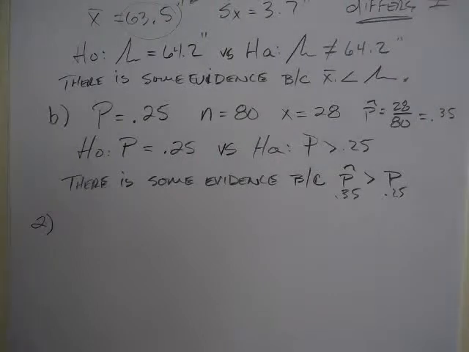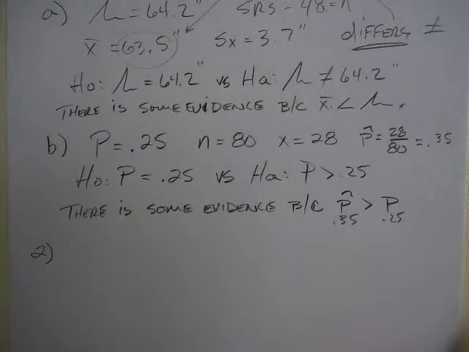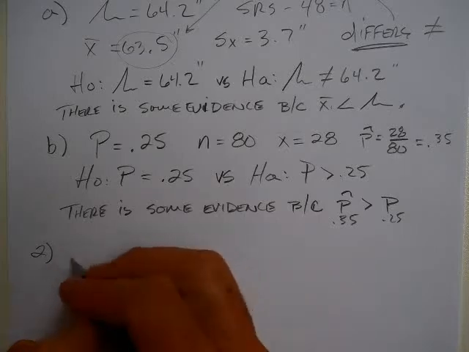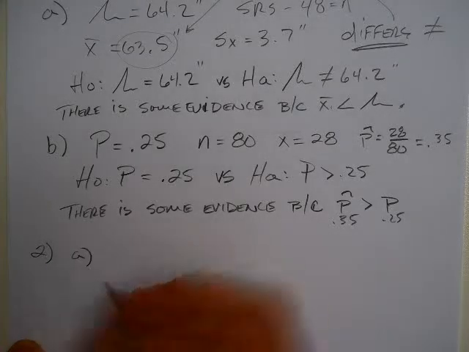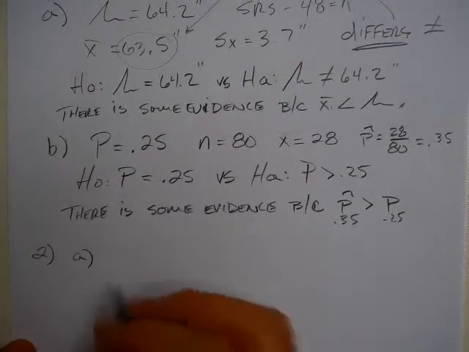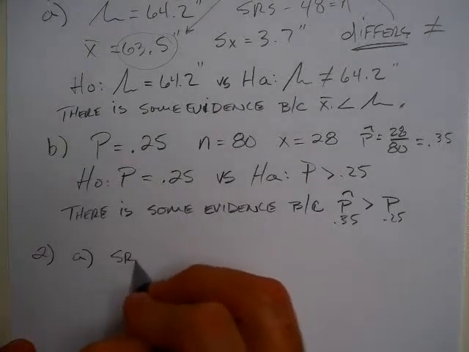Problem 2 of the review asks us to check the conditions for both of these scenarios that we did in number 1. So in number 1, for A, we had the situation where it was measuring the height of the high school girls, and it was given as an SRS.